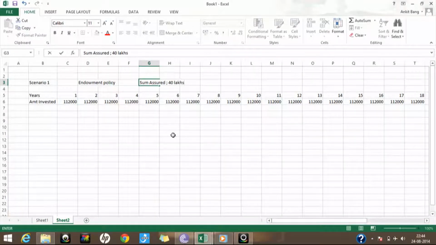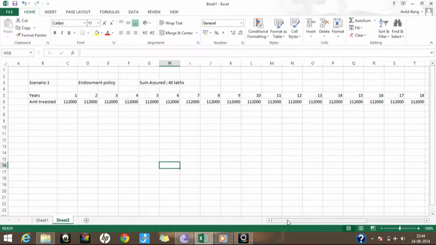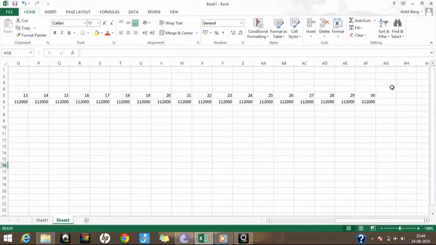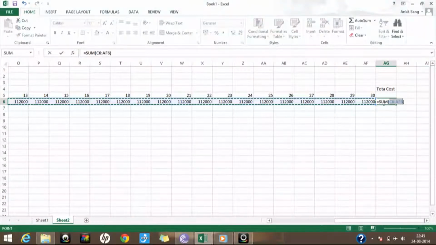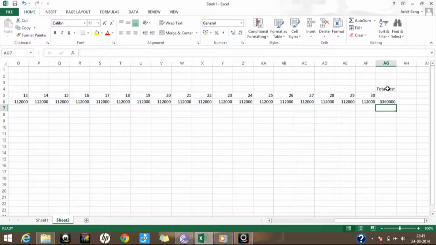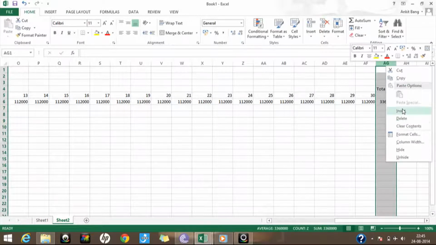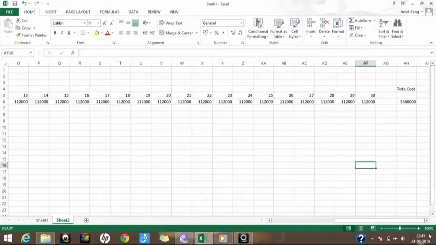At the end, that is at the 31st year, let me just calculate what the total cost will be. It will be the sum, 33 lakh 60,000, right? So 33 lakh 60,000 is the total cost which will be coming.